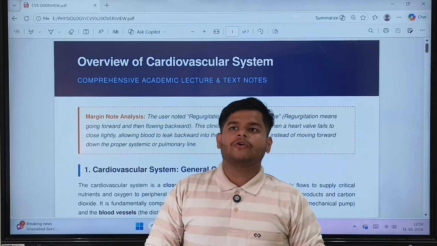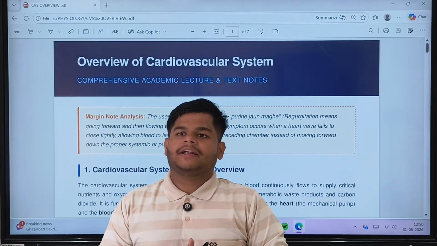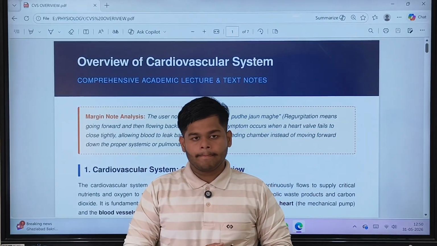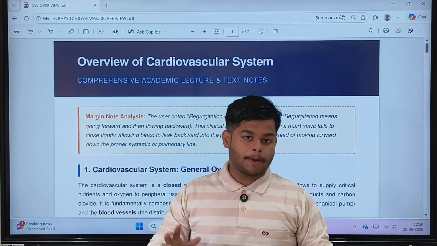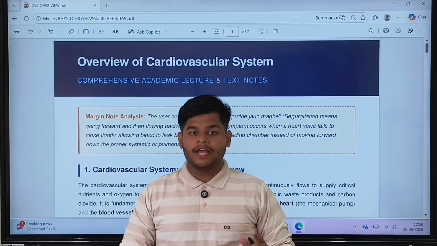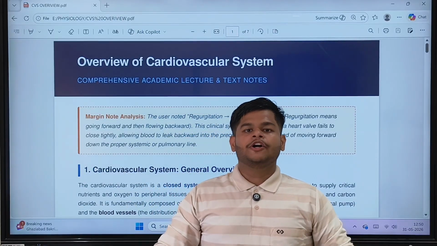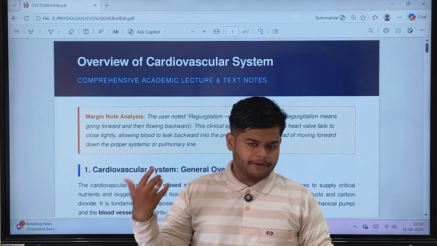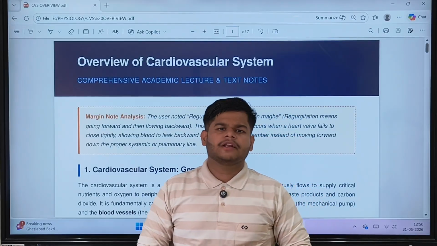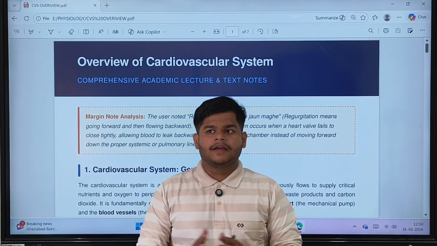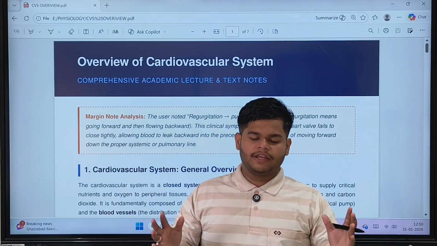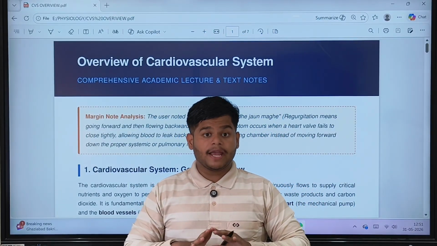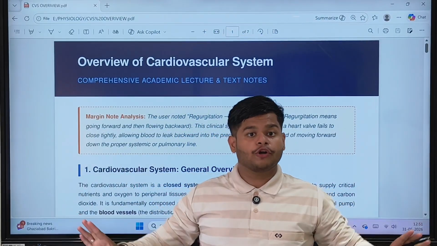As we start the human cardiovascular system, it includes the heart, the main organ of our body, which supplies blood to all organs. Then the blood vessels come under this. There are so many blood vessels. It is said that if we remove the blood vessels from our body, they could make one big football court.